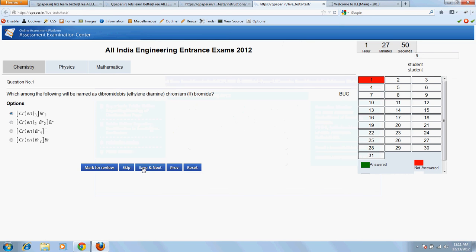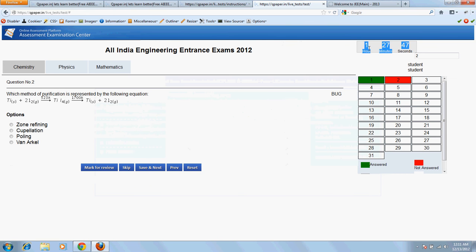And you can take the test. If you notice here, you have a timer over here which will tell the time that is available, and there is another countdown timer over here which will actually tell the time that a particular student has spent on a particular question. So currently I have spent 16 seconds on this question, which is actually tracked.